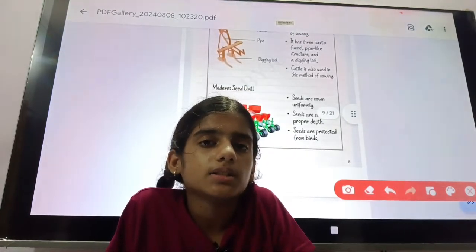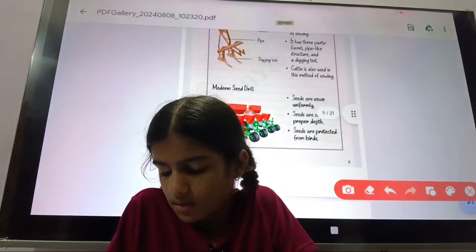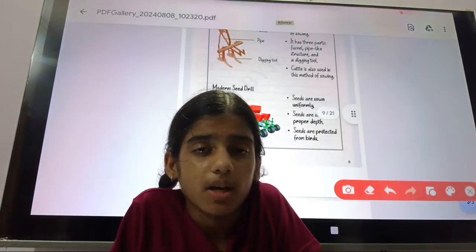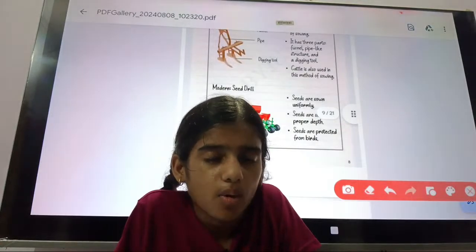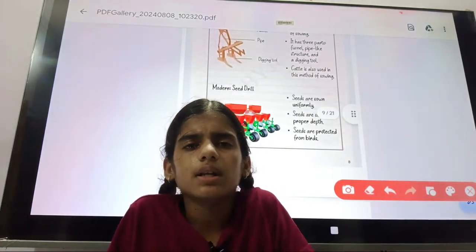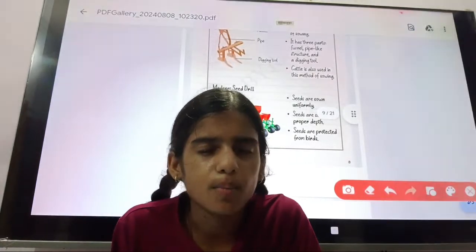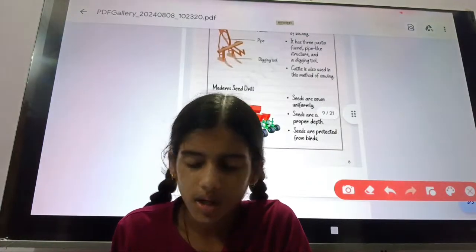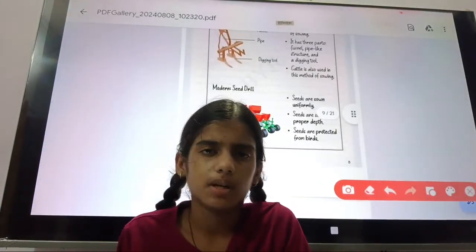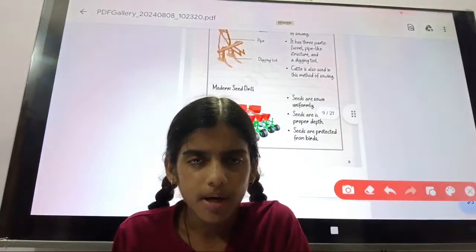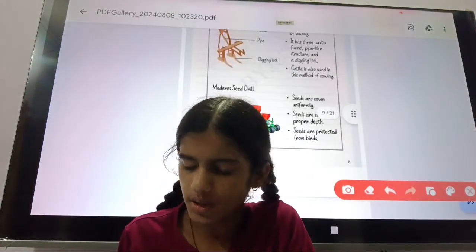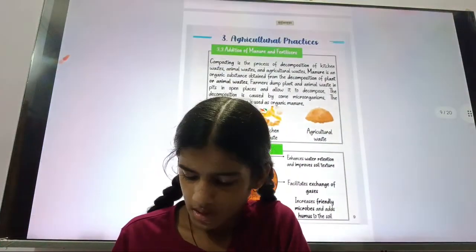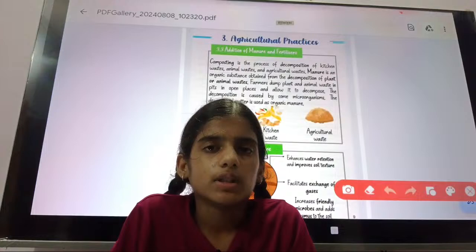So the farmers have a loss, they have no profit, they lose money. So as time passes, technology develops and modern tools are invented, and the modern tool gives an advantage compared to the traditional tool. So these two are the tools required for sowing.